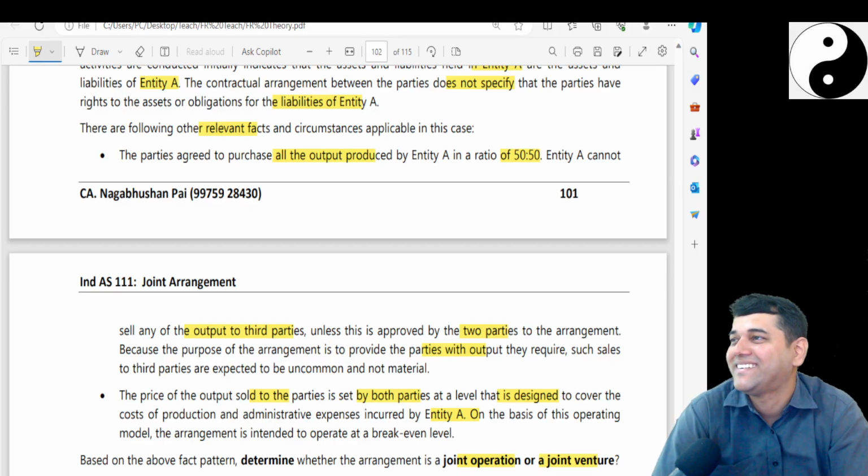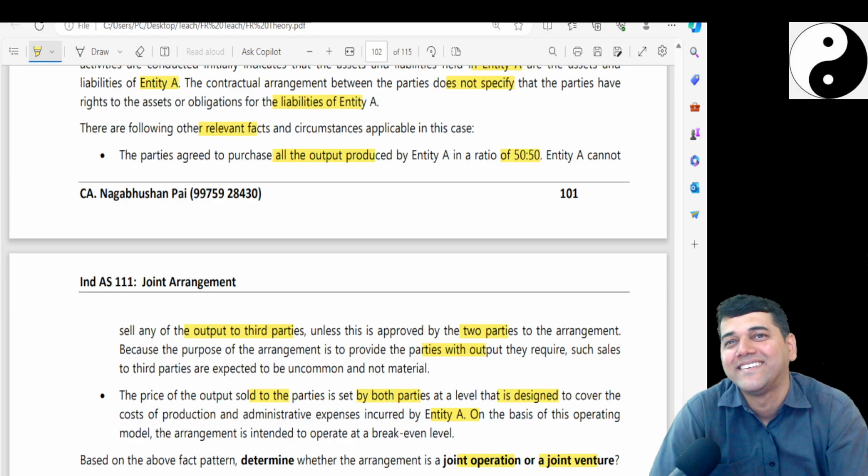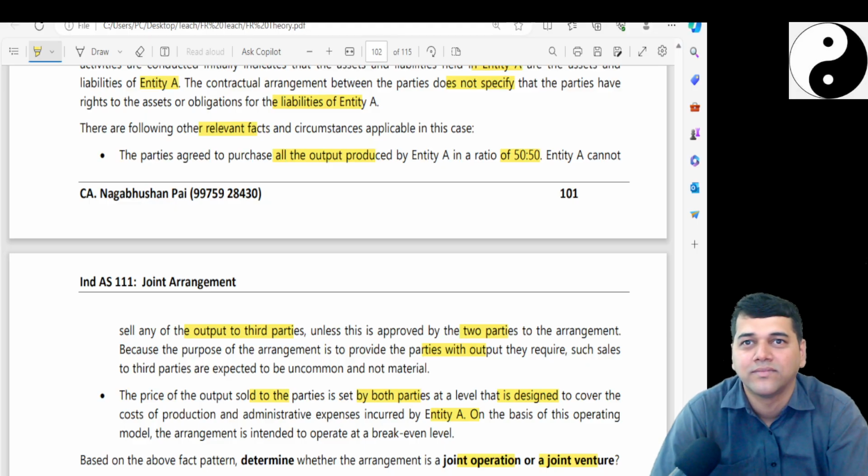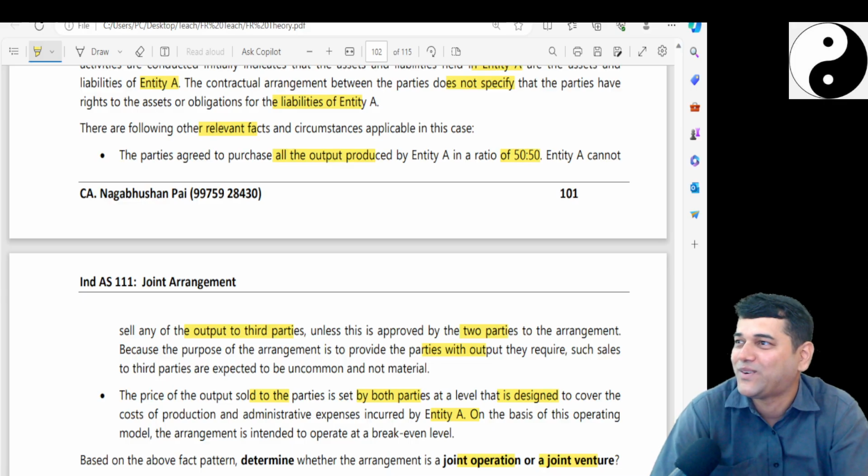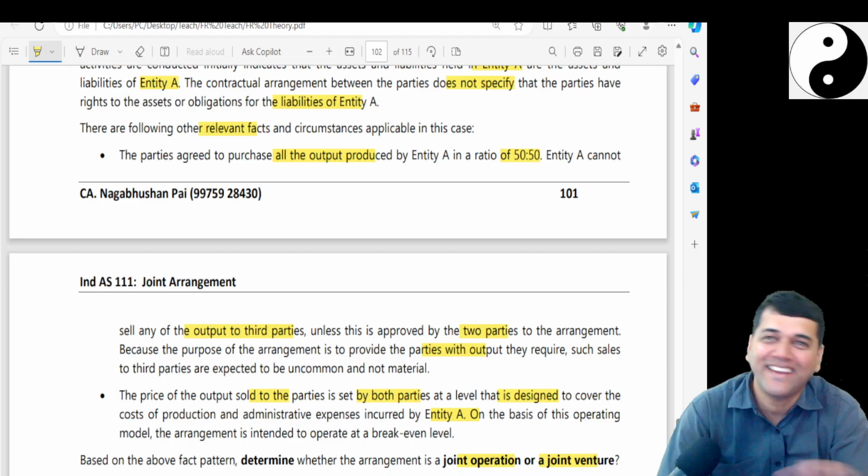Venture? Joint venture. You have got a different opinion. Joint operation. Okay, anyhow.